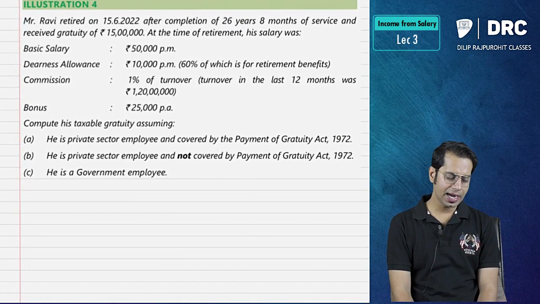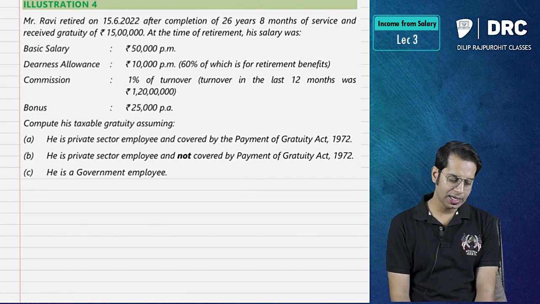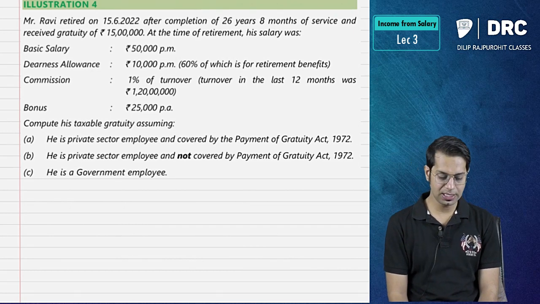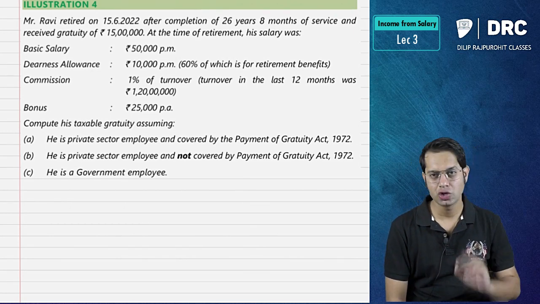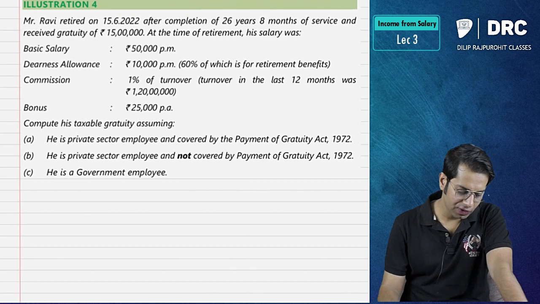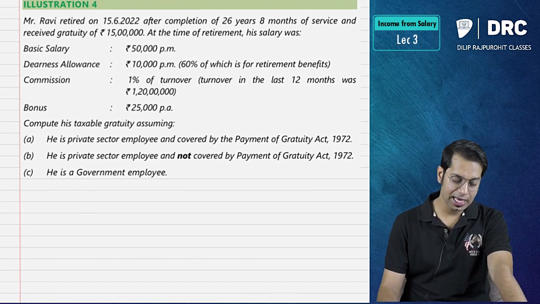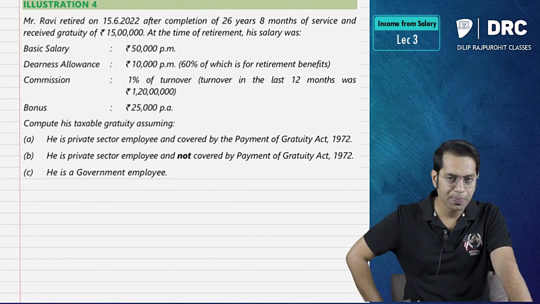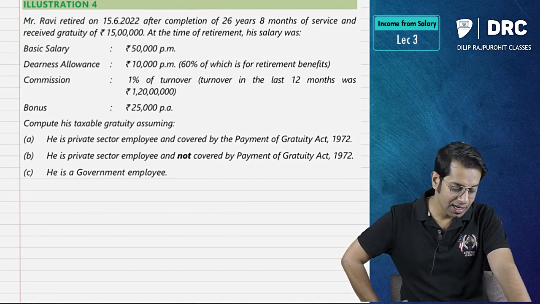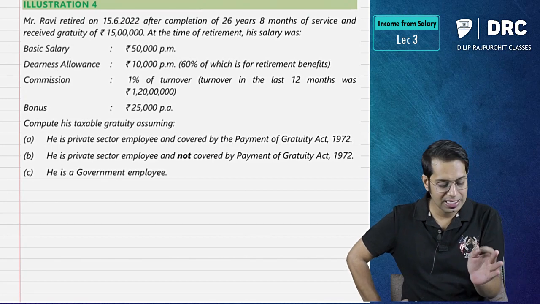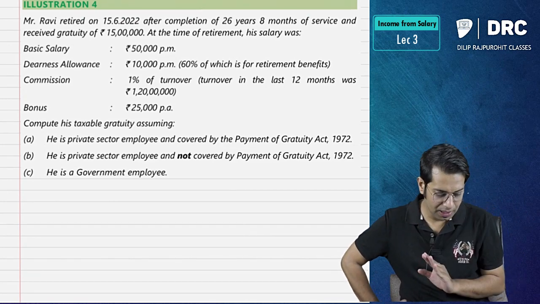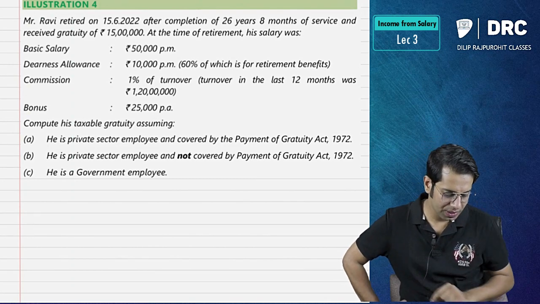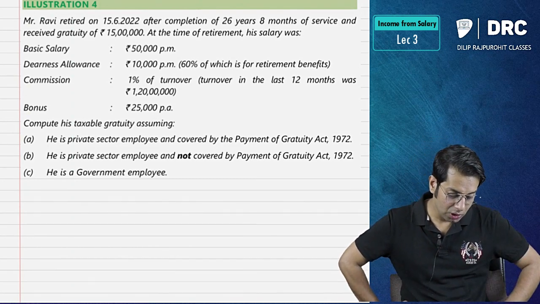Mr. Ravi retired on 15th June 2022 after completing 26 years 8 months of service and received a gratuity of 15 lakh rupees. At the time of retirement, his salary was basic salary 50,000 per month, dearness allowance 10,000 per month, and they say 60% forms part of retirement benefit. So dearness allowance in terms is how much, sir? 6,000 rupees. Commission 1% of turnover.